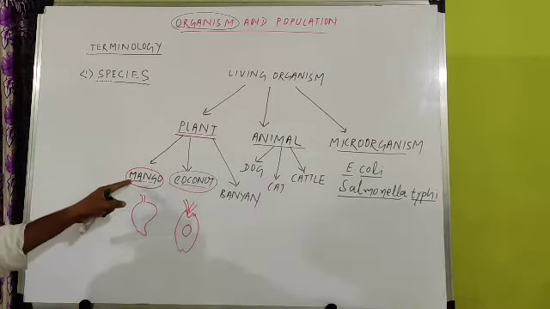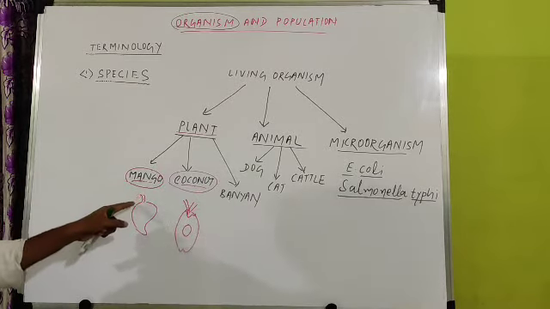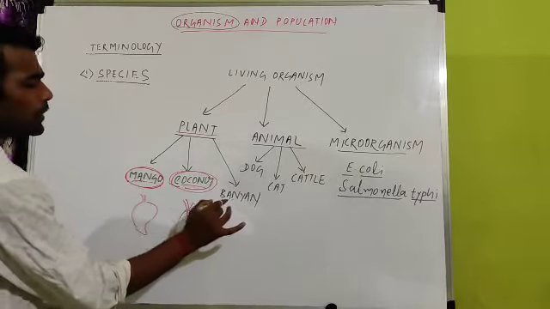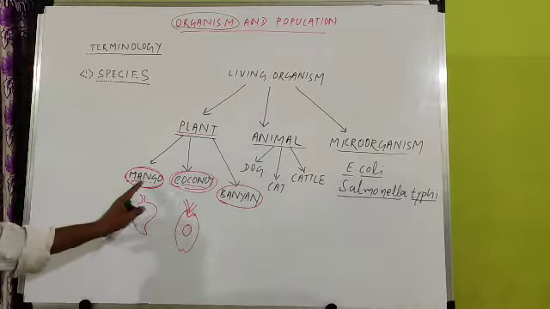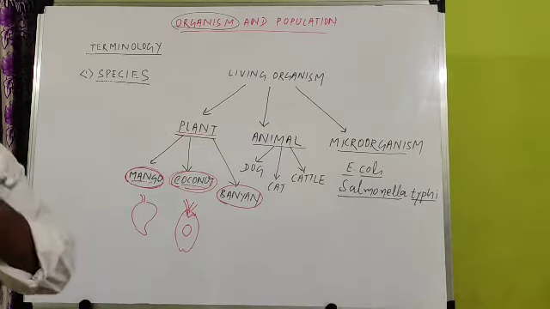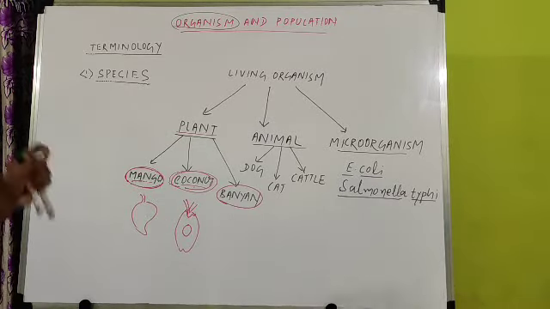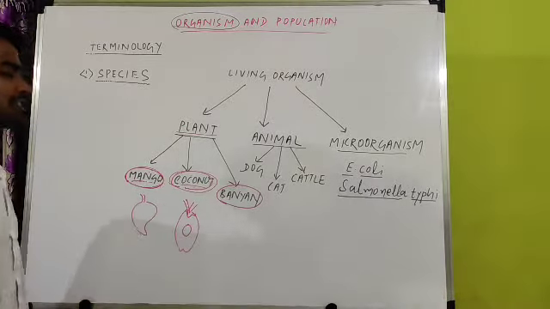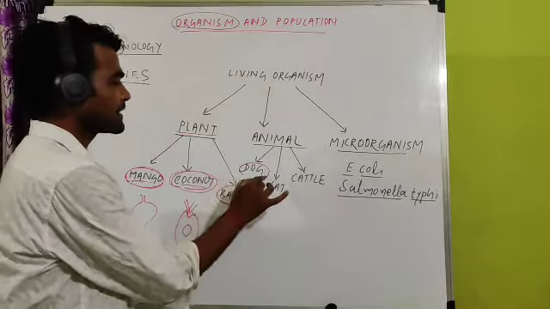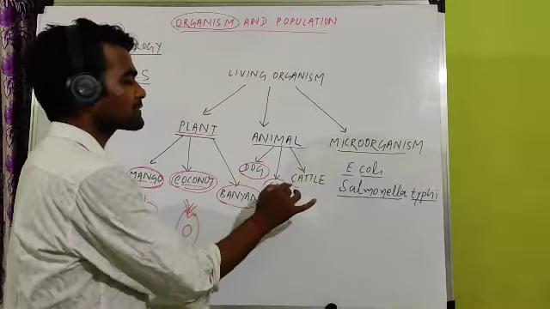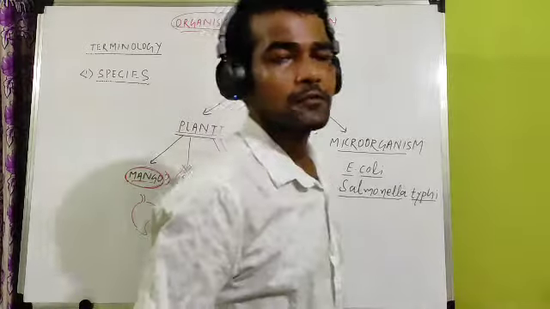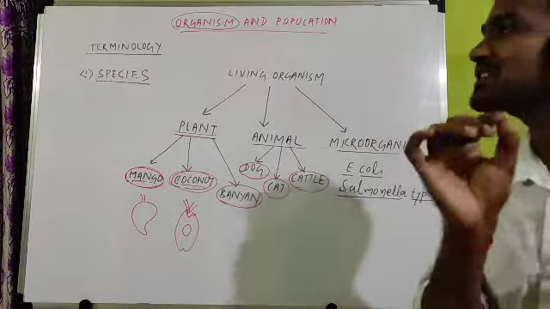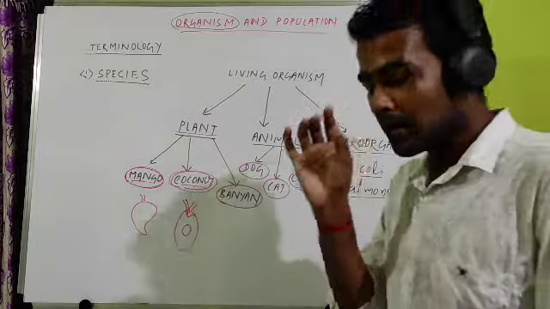The leaf of coconut is different from mango. The leaf of banyan is different from coconut. So mango is different from coconut, coconut is different from banyan, and each different kind is a species. So what is a species? Mango is a species, coconut is a species, banyan is a species, dog is one species, cat is another species, cattle is another species. So we can say each species means each different kind of plant, animal or microorganism.